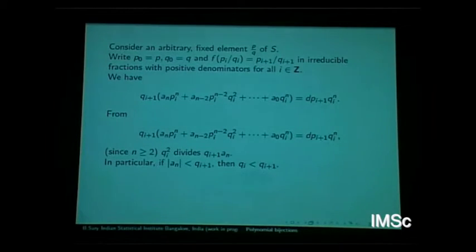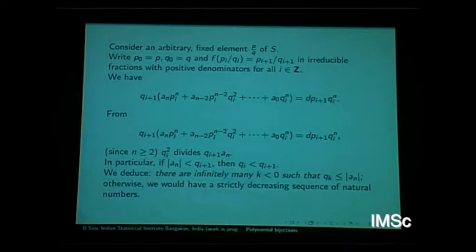f of p_i/q_i is p_(i+1)/q_(i+1), and q_i squared will divide this. So in case q_(i+1) is bigger than mod a_n, then the next fraction has a higher denominator. So in fact, we can go backwards this way. In other words, we can deduce that there are infinitely many negative k for which q_k has to be less than or equal to mod a_n, because of this process.